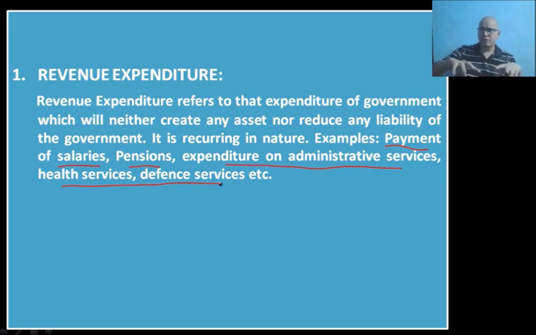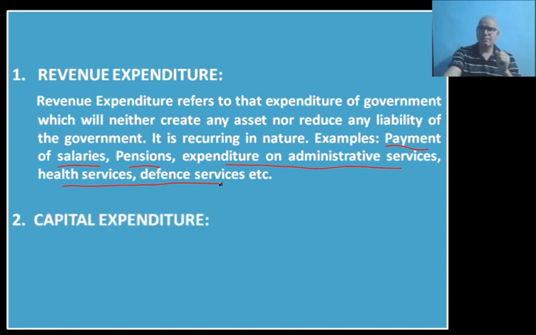They will have to bear some expenses on the administrative services, maintaining law and order, courts, etc. Health services which the government provides, hospitals and all, education services, education facilities which the government provides, the expenditure on the education. These are all examples of revenue expenditure. On the other hand, capital expenditure.